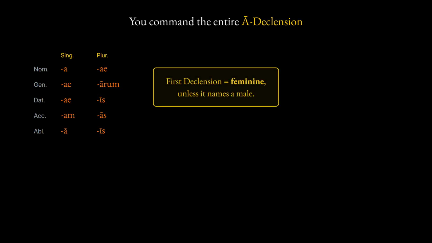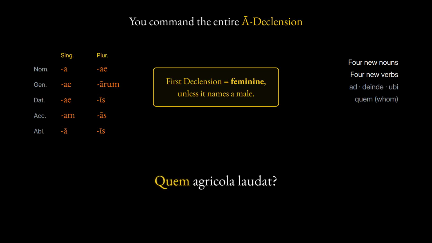You now command the entire first or Ā-Declension. 5 cases in both numbers, the base with its changing terminations and the gender rule. Feminine unless the noun names a male. You added 4 new nouns, 4 new verbs, and the small words for where, then, and toward, plus the question word meaning whom. Quem agricola laudat? Next, we turn these endings loose in longer sentences.